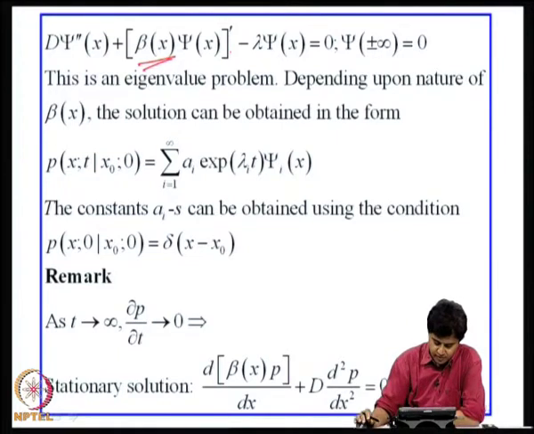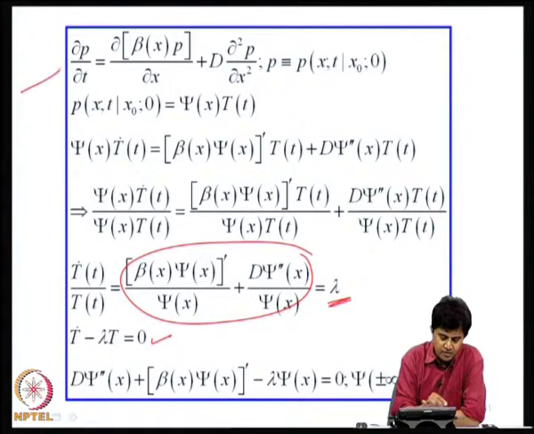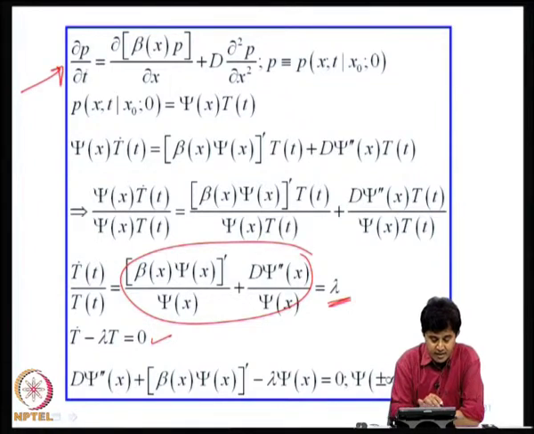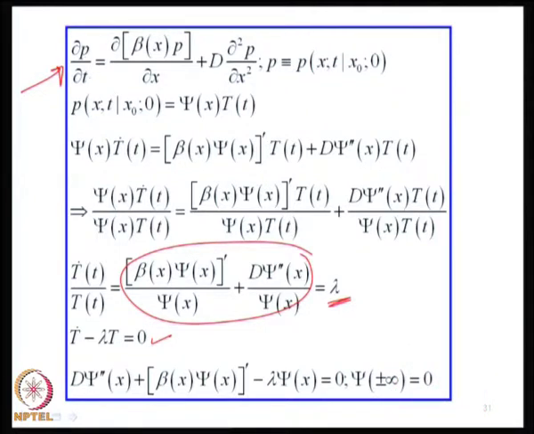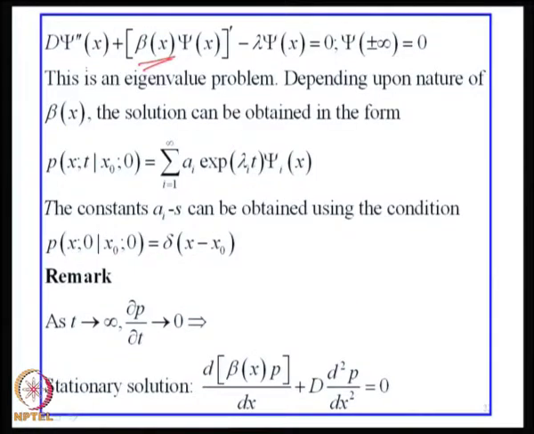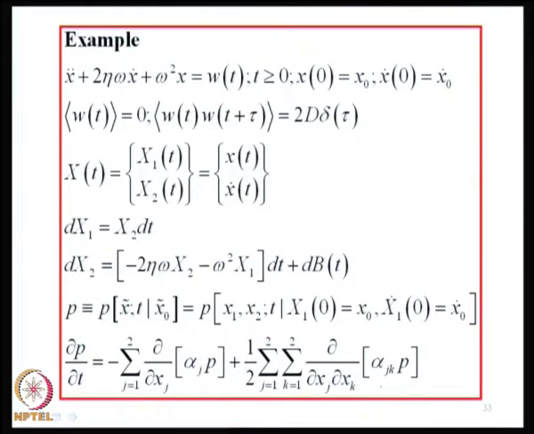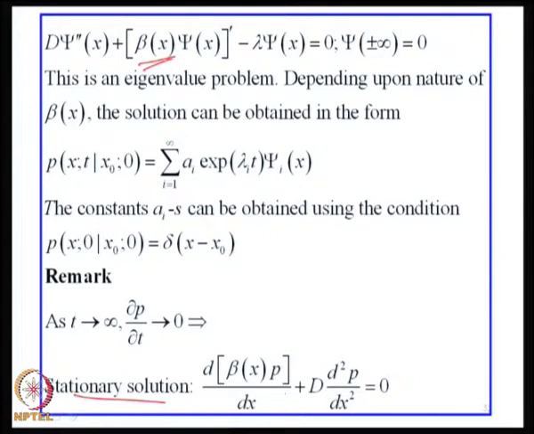Now, before we leave this, we have to see here, if we focus on this equation, if as t tends to infinity, system admits a steady state, then the probability density function will become independent of time and I get dou p by dou t equal to 0. So, if that happens, the governing equation for stationary solution will be an ordinary differential equation, d by dx of beta of x into p plus D into d square p by dx square equal to 0. This can again be solved. Okay. This is easy to solve. I will illustrate the solution later when I consider specific examples.